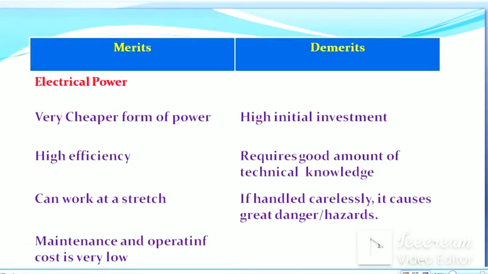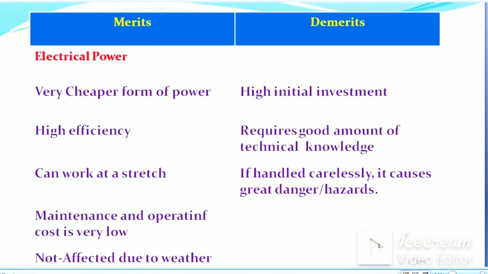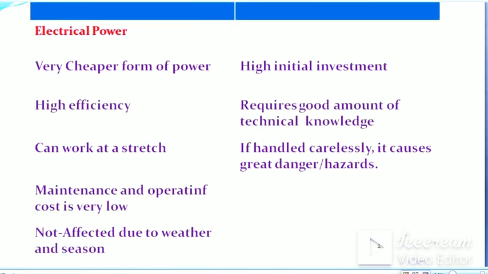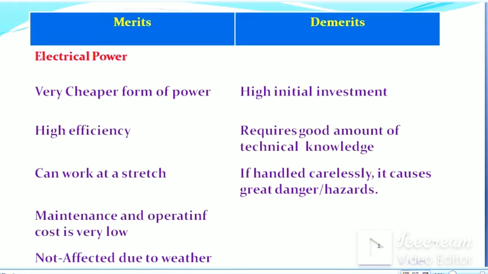Then electrical power, very cheap form of power, is the first merit. High efficiency, can work at a stretch, maintenance and operating cost is low, not affected due to weather and season. And demerits are it requires high initial investment and good technical knowledge. If handled carelessly, it causes greater danger and hazards.